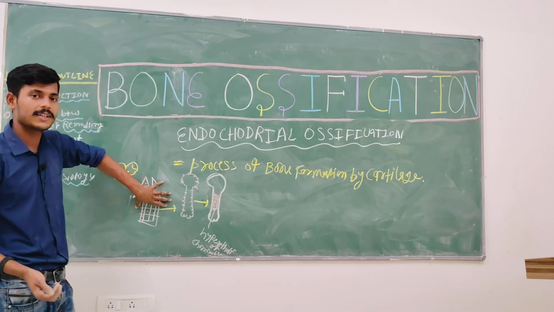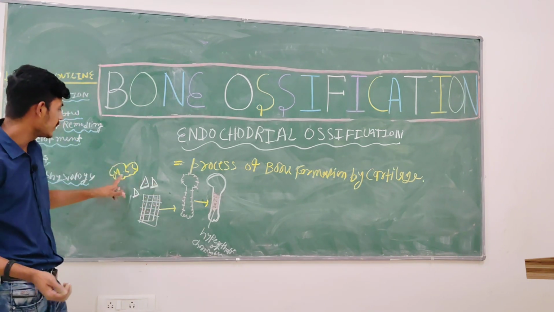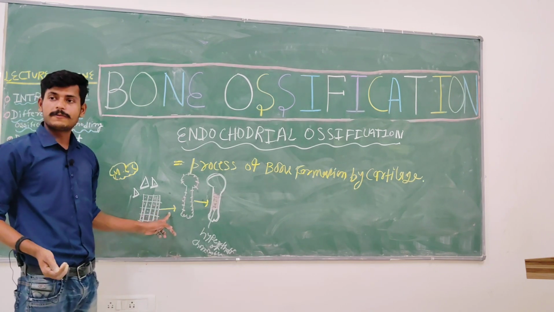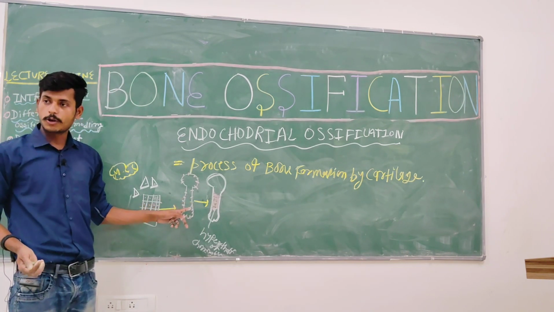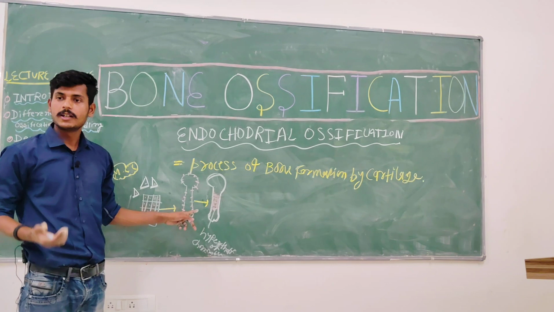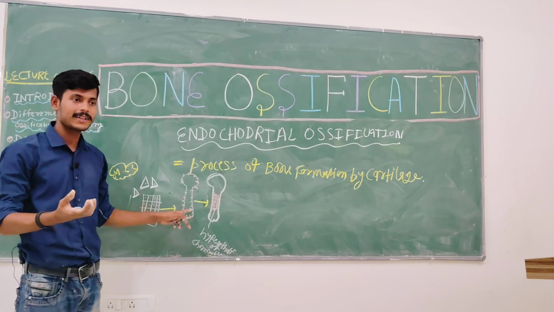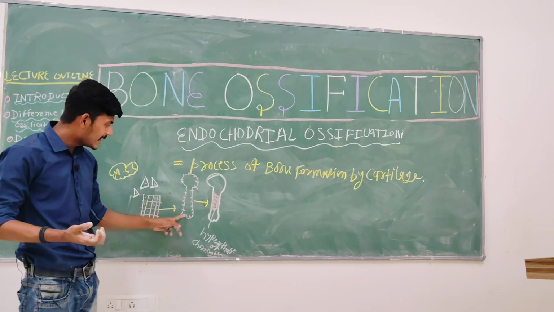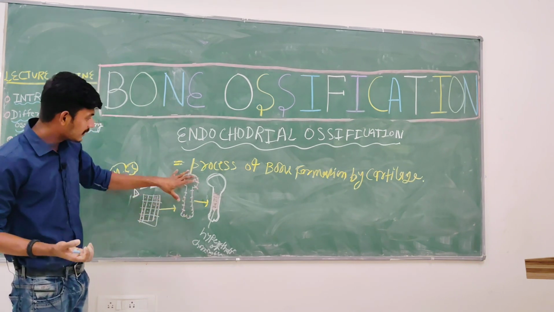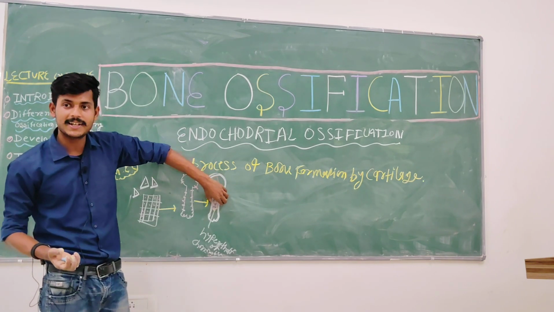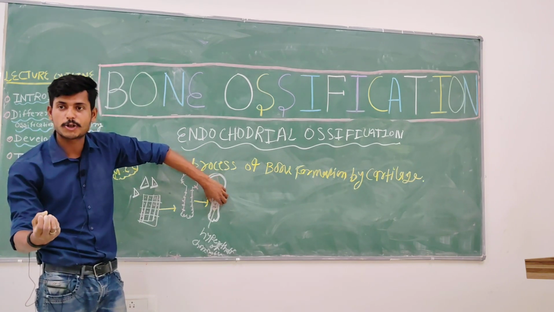Let me summarize it once again. You have a kind of stem cell called the mesenchymal stem cell. It will differentiate and proliferate and form the chondroblast, a cartilage-forming cell. It forms the cartilage, and once they form the cartilage, they aggregate on the diaphyseal area and become hypertrophic.